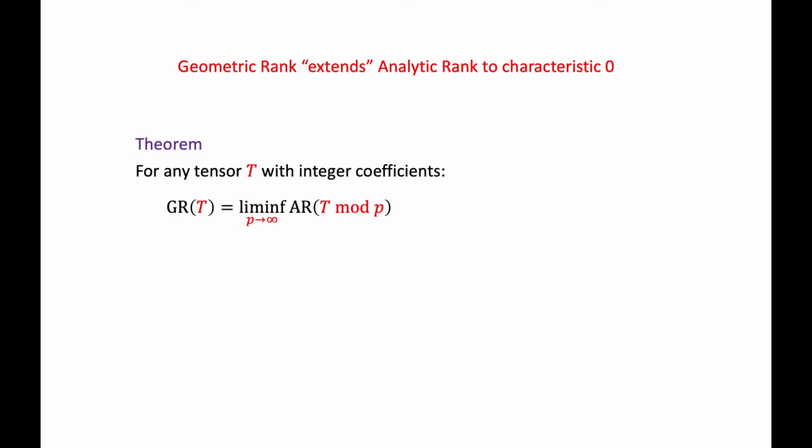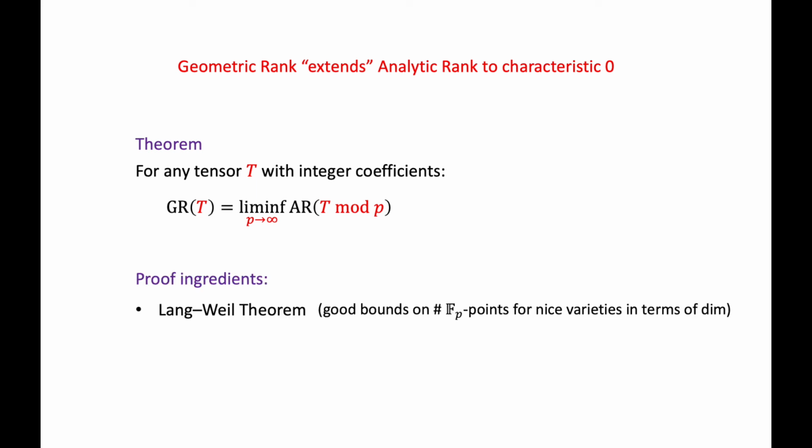As one of our main results, we proved that geometric rank in some sense extends the analytic rank to characteristic 0. Namely, for any tensor t with integer coefficients, we proved that the geometric rank of t, interpreted as a tensor over the complex numbers, equals the lim inf, when p goes to infinity, of the analytic rank of t with its coefficients taken modulo p.